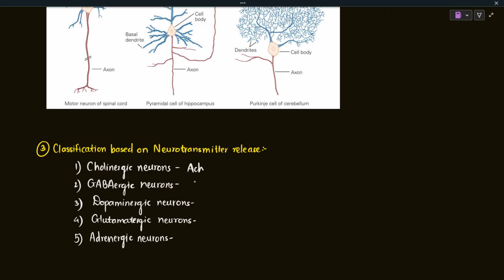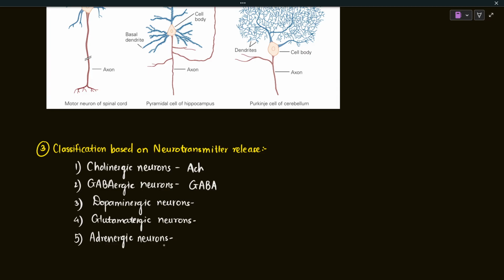The GABAergic neurons secrete the neurotransmitter known as GABA. Dopaminergic neurons secrete dopamine. The glutamatergic neurons secrete the glutamate neurotransmitter. The adrenergic neurons secrete epinephrine and norepinephrine. Then there are other types such as serotonergic neurons, which release serotonin, and glycinergic neurons, which release glycine.